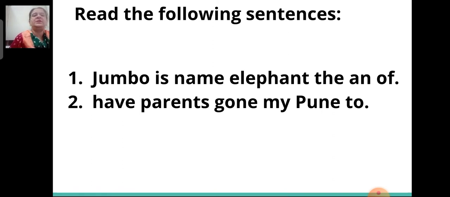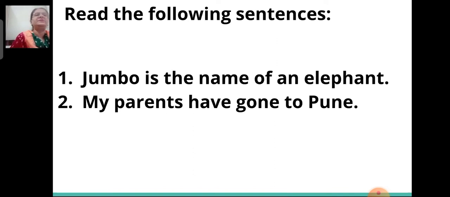Second one, have parents gone my Pune to? Now children, the above group of words cannot make any proper sense. Okay, so now we will rewrite them to make complete sense.